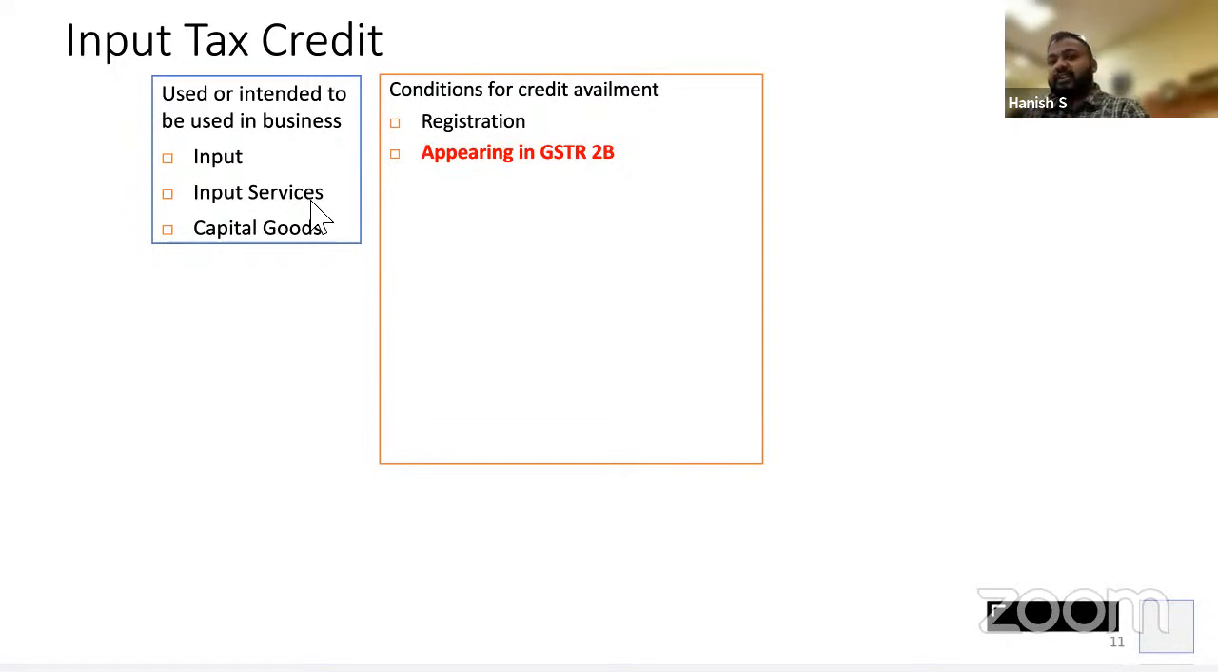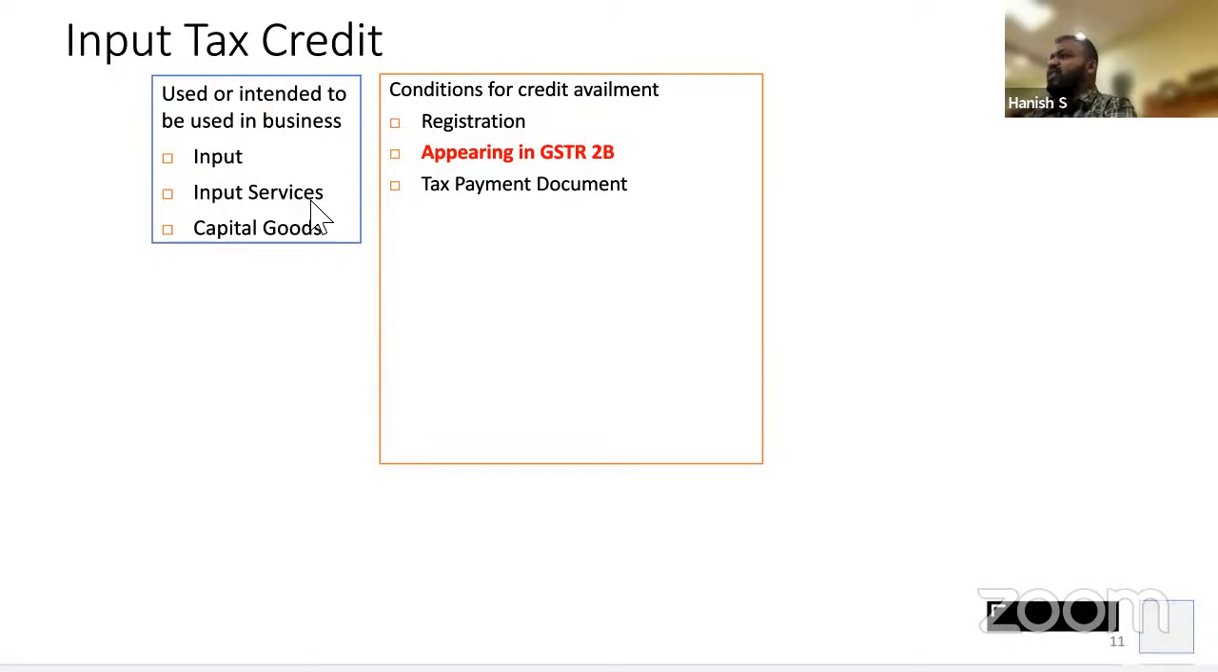So the second important condition for the purpose of availing credit is I should upload in GSTR 1, which effectively means it should appear in your GSTR 2B, right? Third, if you want to claim the credit, you should have a tax paying document, that is a proof that you have paid the tax. Now what is the proof? If I've sold the goods to you, what is the proof?